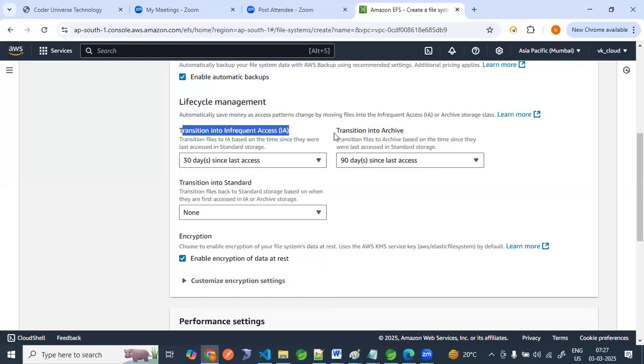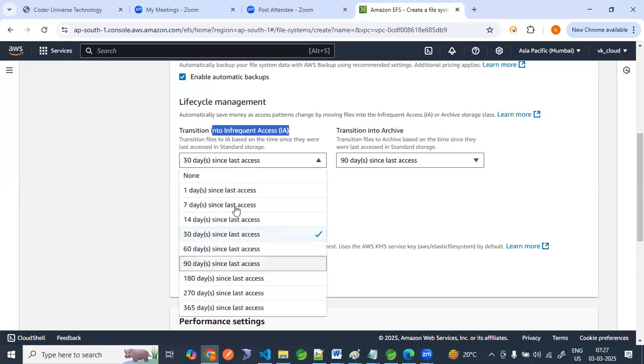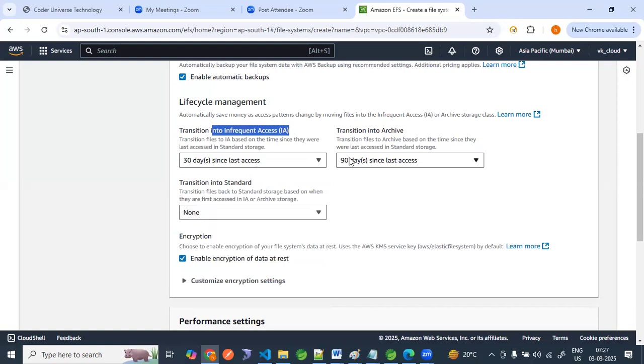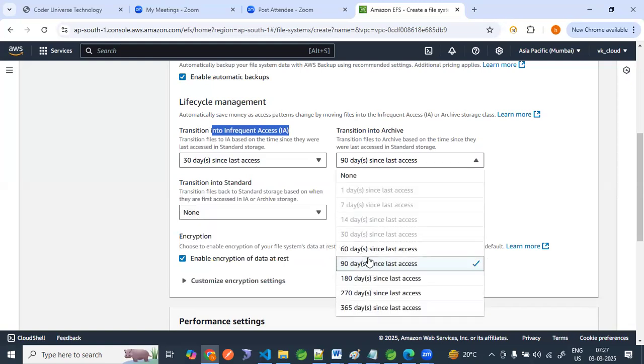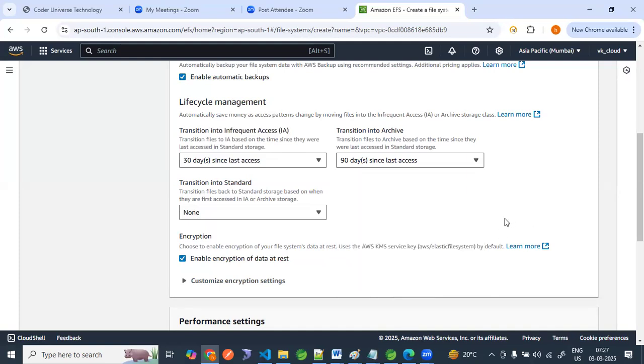Next, transition into archive. Transition files to archive based on the time since they were last accessed in standard storage. This is also a storage class. You can decide whatever policy you want by selecting the time duration, and similarly you can decide here. It is available from 2 months onwards, if any file is not accessed.